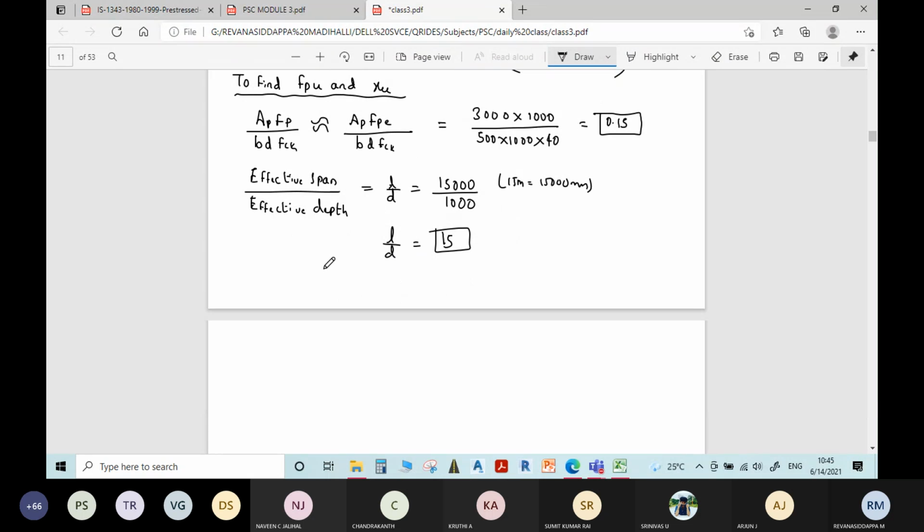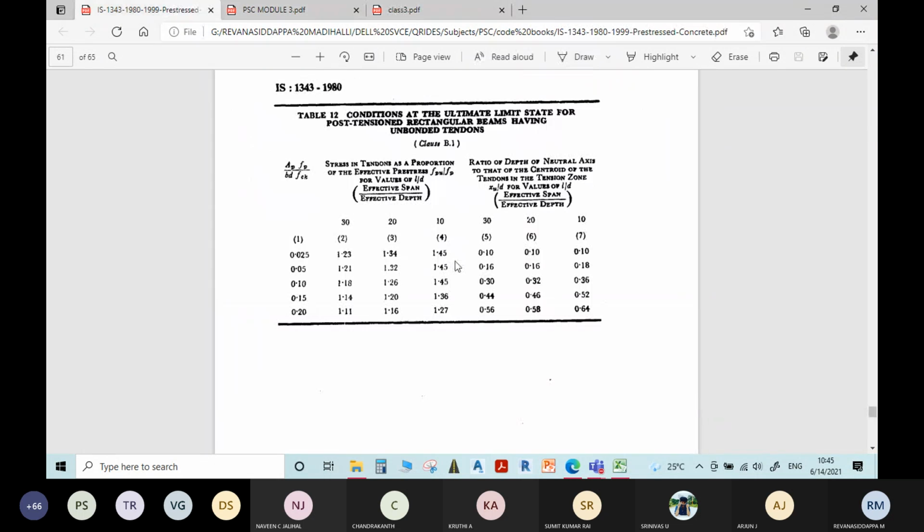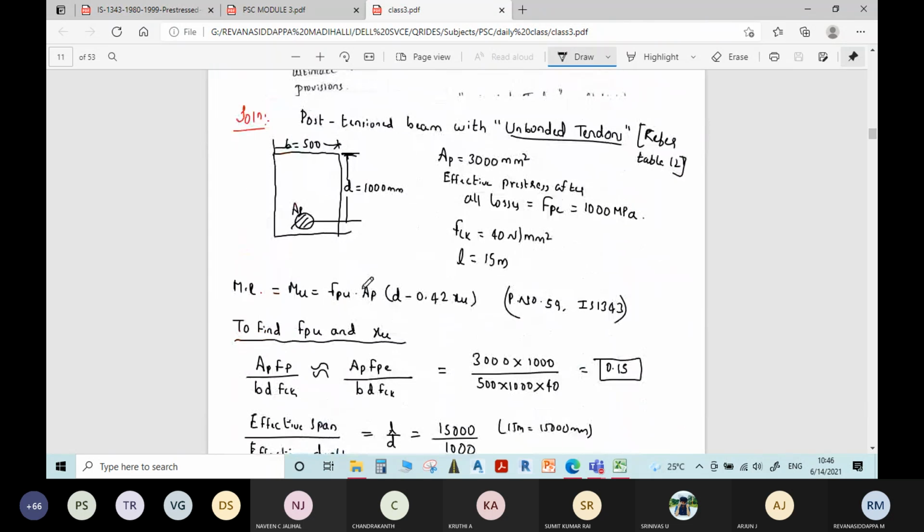That we will do in the next class. If you get time, try to solve by yourself. Anyway, I'll be solving this in the next class. Just referring to the L by D ratio and this value, do the interpolation. You will get some value of FPU by FP. FP is known. XU by d you will get. Substituting d you will get XU. Substituting in the final formula, you get moment of resistance. That's it.